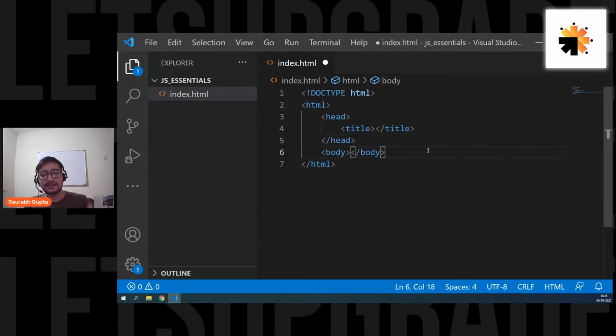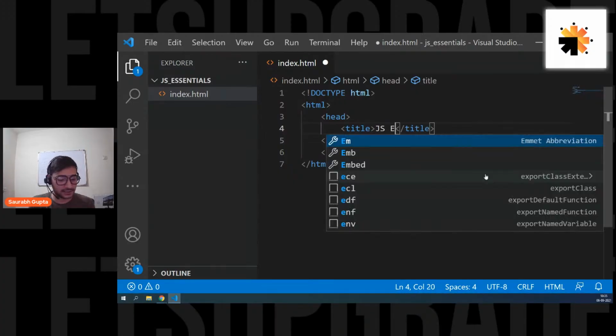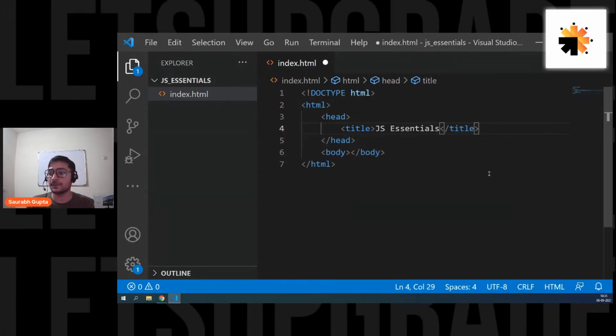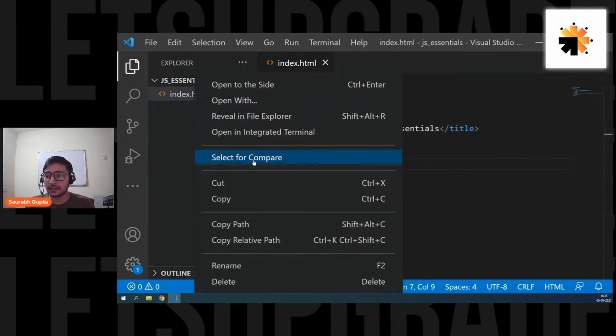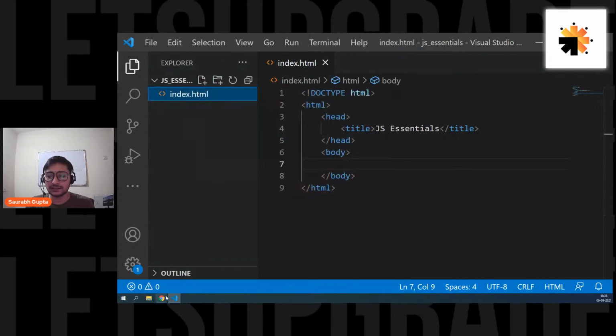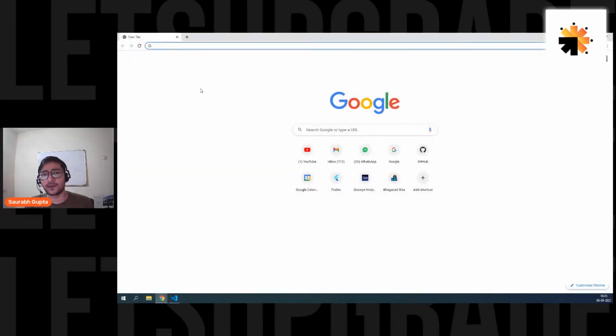Now we are ready with our basic HTML page. Let's also write JS essentials, and I have my body. Let's run this page first of all. Right click, I'm going to copy the path. Just go to your browser. Any browser would be fine.